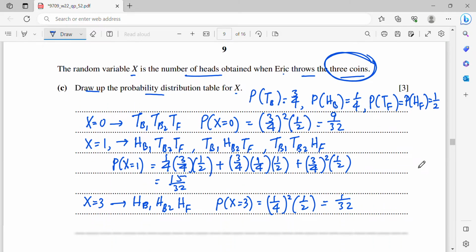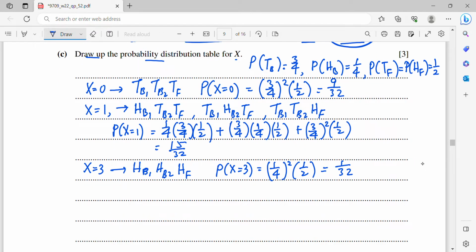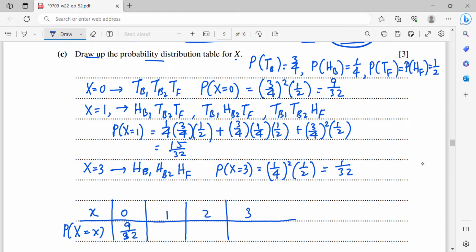Okay, so now from here, if you are confident that your probabilities are accurate, I can directly draw the probability distribution table for X. I will write down my X values 0, 1, 2, and 3. Then the corresponding probabilities. When X is 0, it is 9 over 32. When it is 1, 15 over 32. When it is 3, 1 over 32.